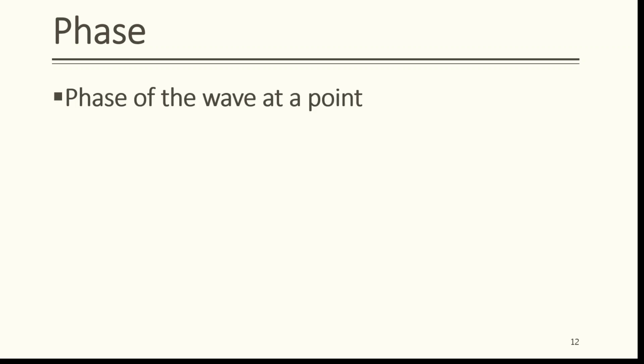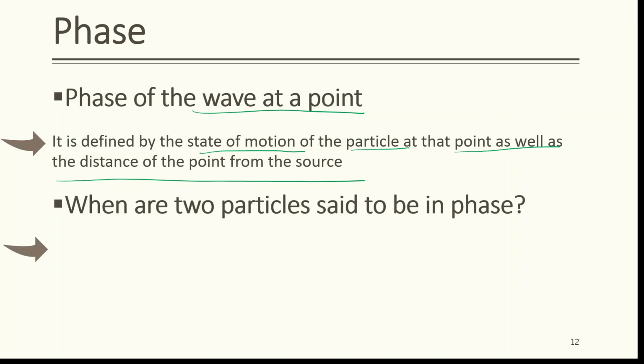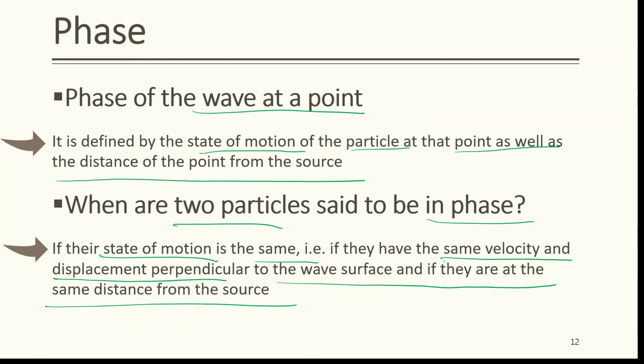Now, what is phase? The phase of a wave at a point is defined by the state of motion of the particle at that point as well as distance of the point from the source. Two particles are in same phase if their state of motion is same, that is, if they have same velocity and displacement perpendicular to the wave surface, and if they are at the same distance from the source.